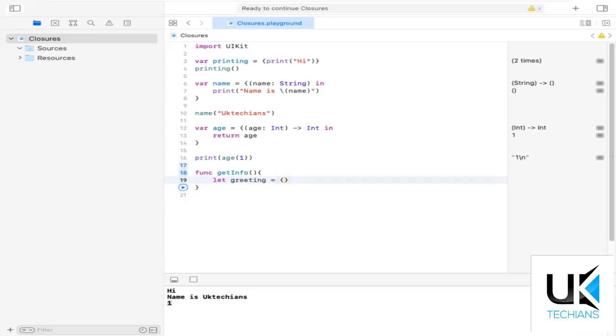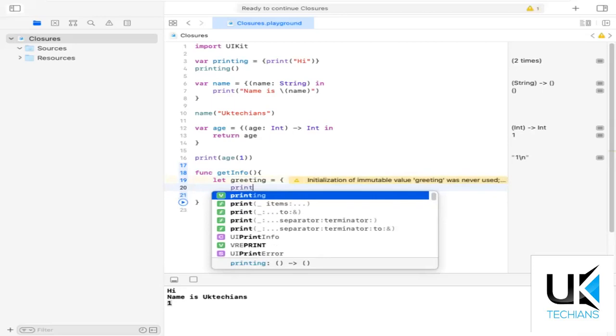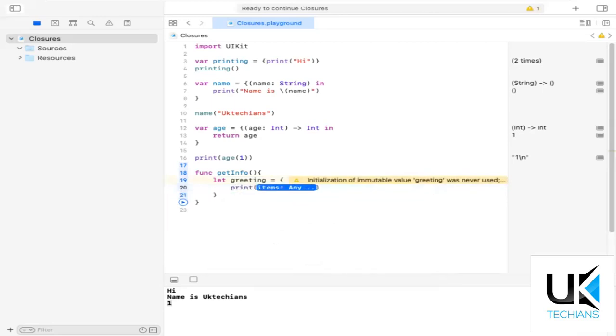So now I'm creating a simple closure, and I'm printing here the greetings, warm wishes, like this. Or you can also use a parameter here; I'm not using any parameter.